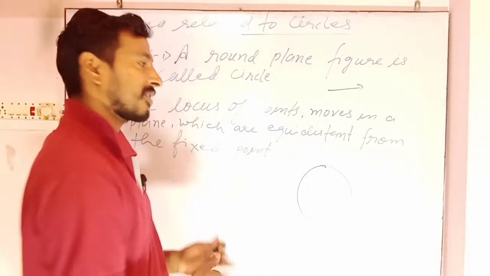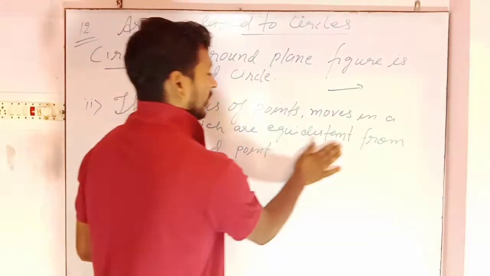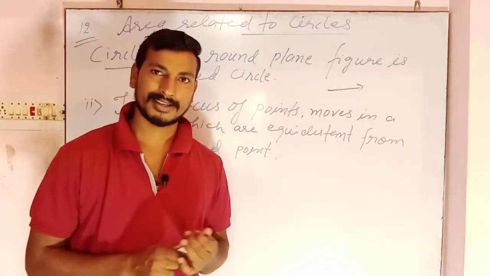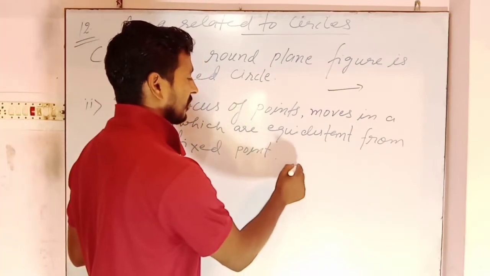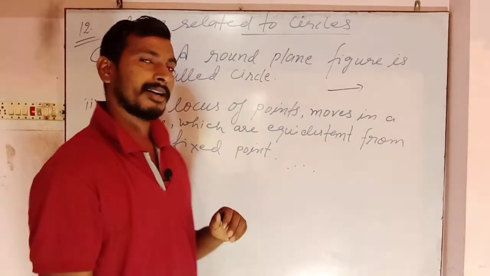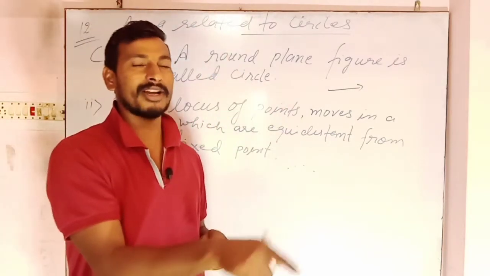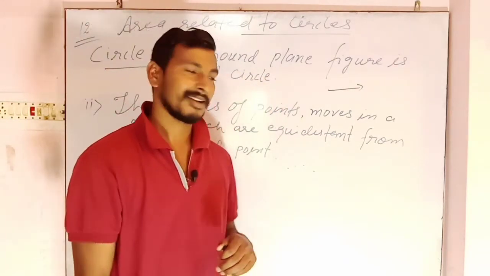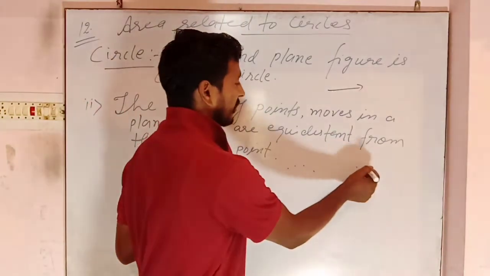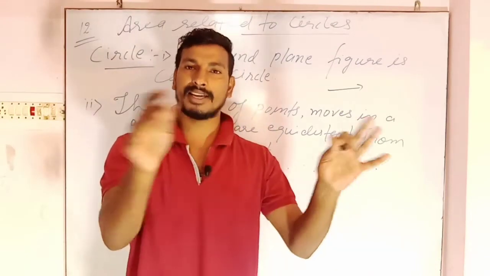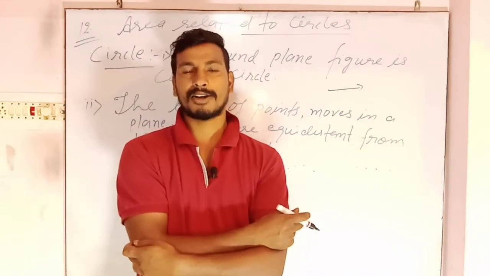Now let's try to understand by figure. Locus of points means combination of points. And there is a special property that these points are rotating. These points move in a plane. Because if these points go in a straight way, then they will never make any circle, never make any round figure.